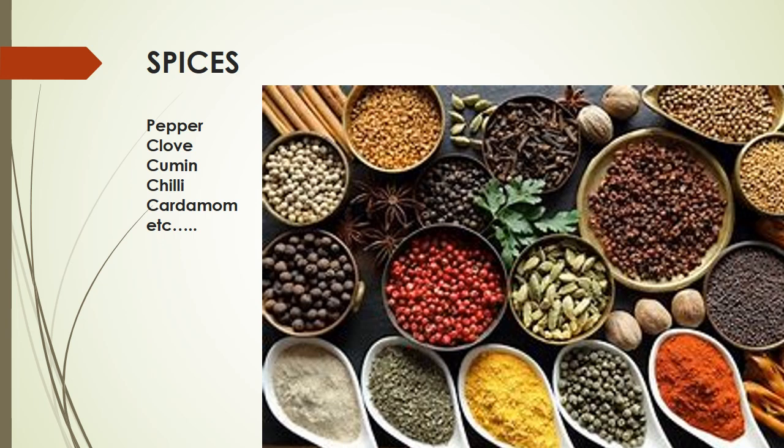Spices that add flavor to our food like pepper, clove, cumin, chili, cardamom, etc. also come from the plants. A spice is nothing but a dried seed or fruit or a root or a stem of the plant.